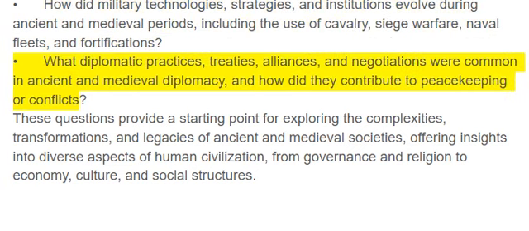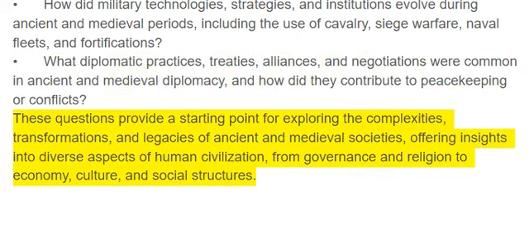What diplomatic practices, treaties, alliances, and negotiations were common in ancient and medieval diplomacy, and how did they contribute to peacekeeping or conflicts? These questions provide a starting point for exploring the complexities, transformations, and legacies of ancient and medieval societies, offering insights into diverse aspects of human civilization, from governance and religion to economy, culture, and social structures.